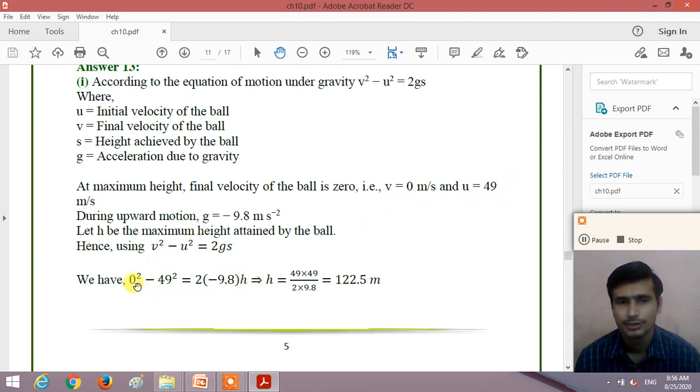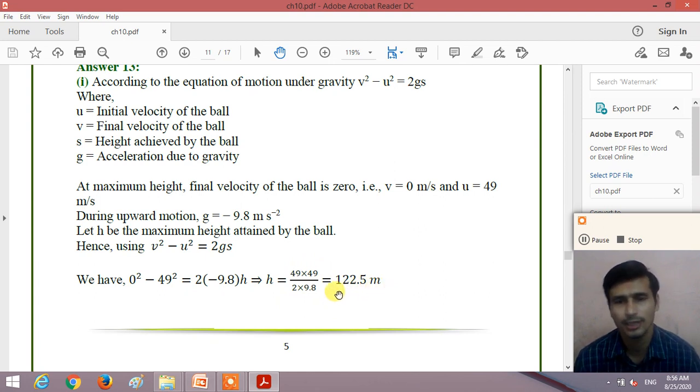So we place 0 square minus 49 square is equal to 2 into minus 9.8 into h. From this, h is equal to 49 square, that is 49 multiplied by 49, divided by 2 into 9.8. By calculating this, we get the maximum height attained by the ball as 122.5 meter.